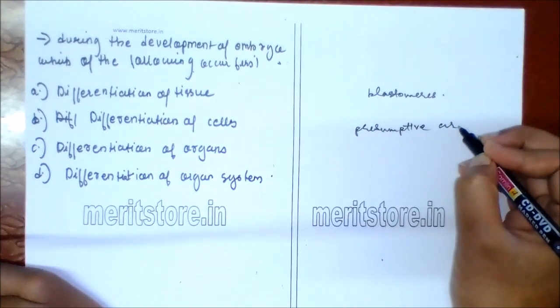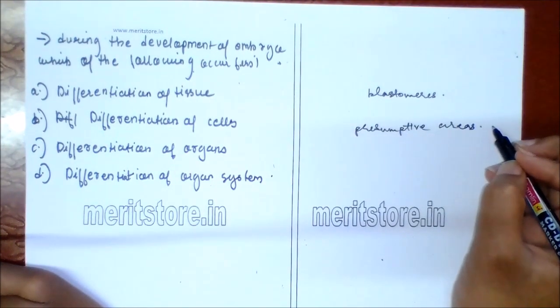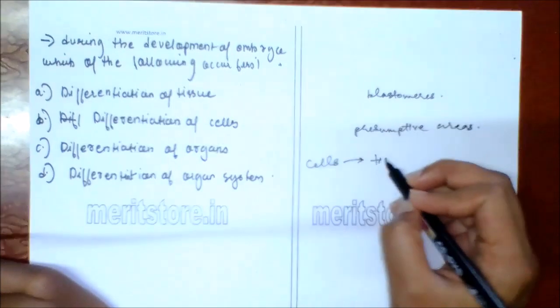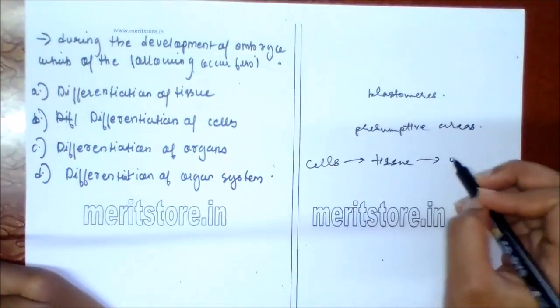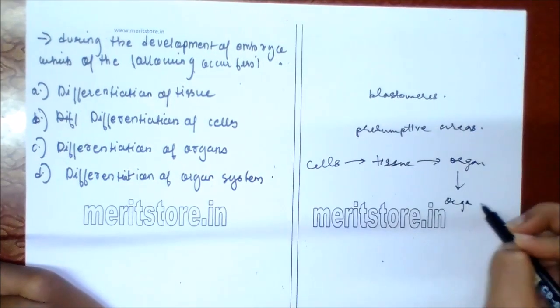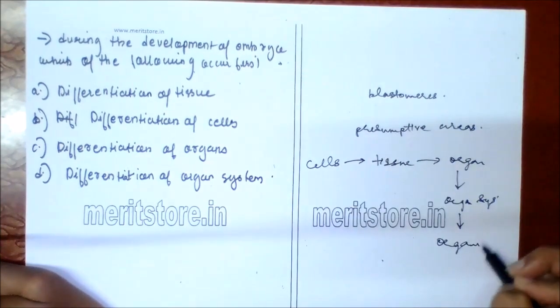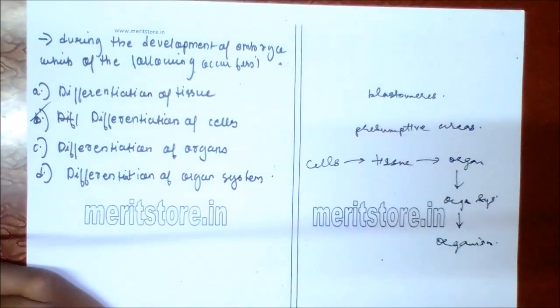At this stage, if cells of a particular area are removed, the adult lacks a particular part of the body. So first the cells divide to form tissue, tissue forms organ, organ forms organ system, which ultimately forms the organism. So differentiation of cell occurs first. Option B.